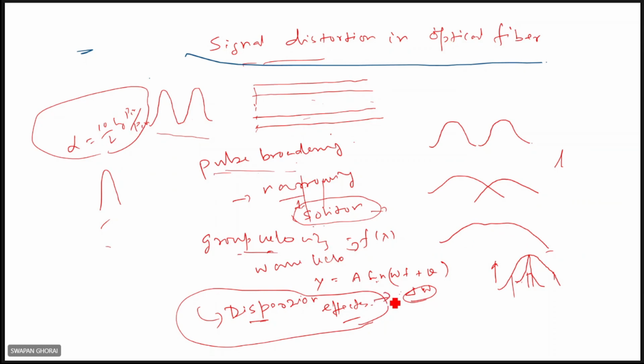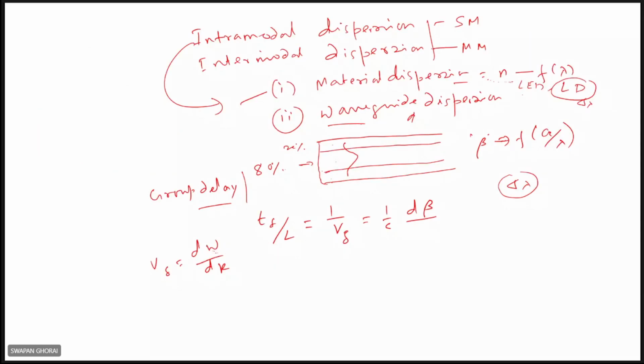We have seen this very similar to a prism. You see, this dispersion effect may be of two types: intramodal dispersion and intermodal dispersion.